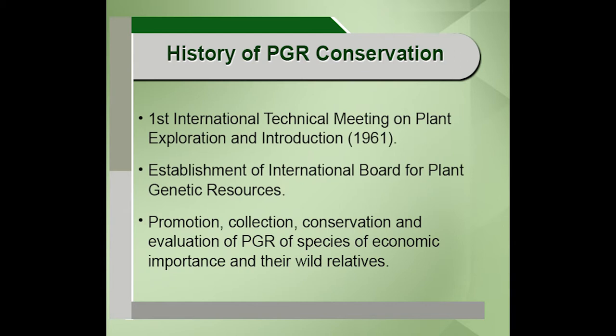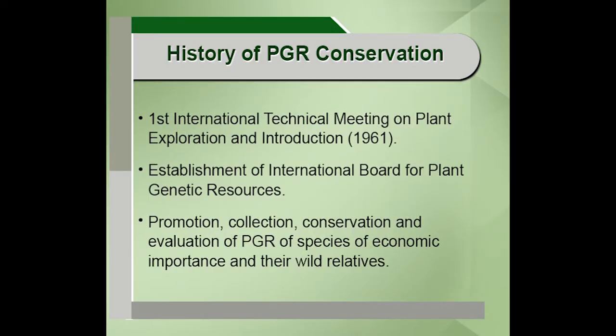The basic role played by this IBPGR was to monitor the plant genetic resources activities at the global level. And the second important activity of IBPGR is promotion, collection, conservation and evaluation of PGR of species of economic importance and their wild relatives. So this is how the PGR conservation momentum is at a higher speed, because now world over there are a lot of organizations looking for conserving this PGR. At the national level also they are conserving the PGR for the future generation and for posterity as well.